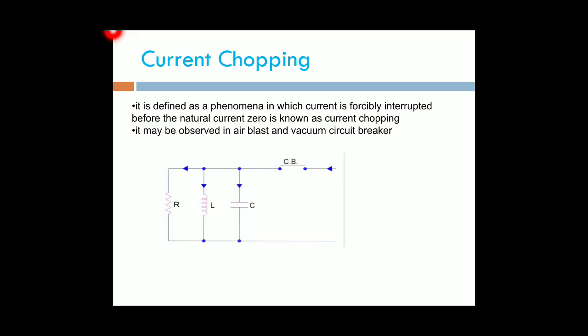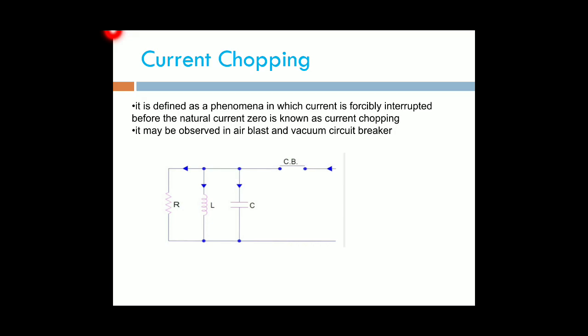For every half cycle, the current may reach natural zero, and in that condition the arc may be extinguished. Before the natural current zero, the current is forcibly interrupted; this is known as current chopping.